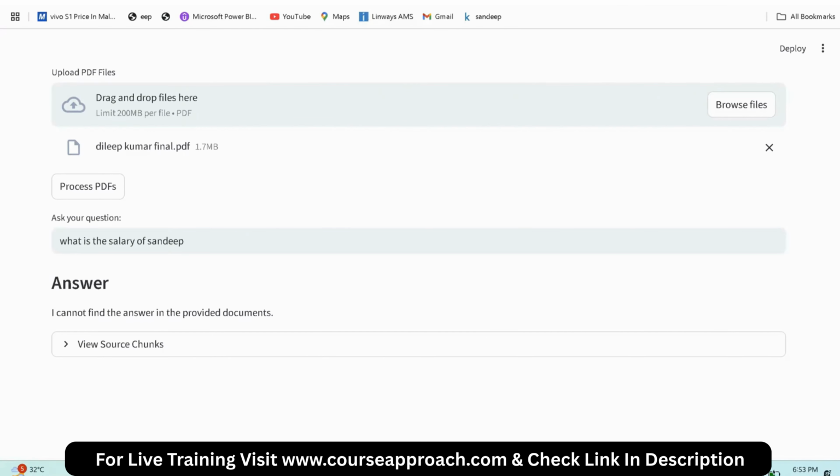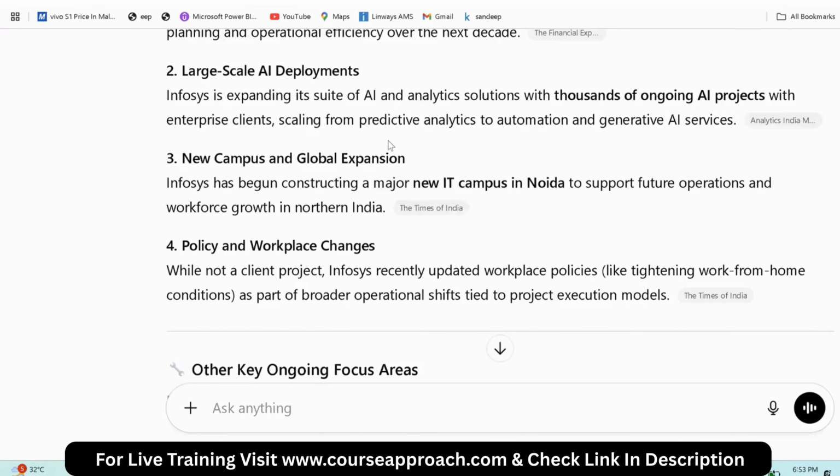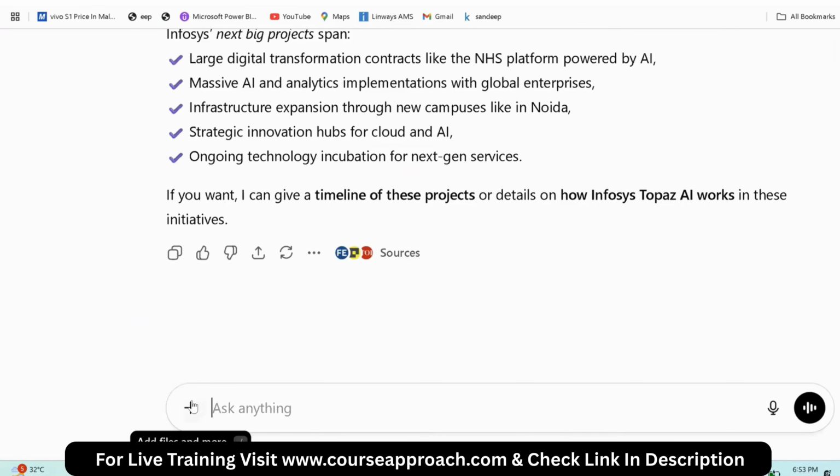For example, we have ChatGPT, and if I give that same document to ChatGPT, it will give an answer. But what happens if I upload my personal data to ChatGPT? It means I am sharing my own company data with another company. Then it is not reliable. So each company will have its own application to read its own internal documents.